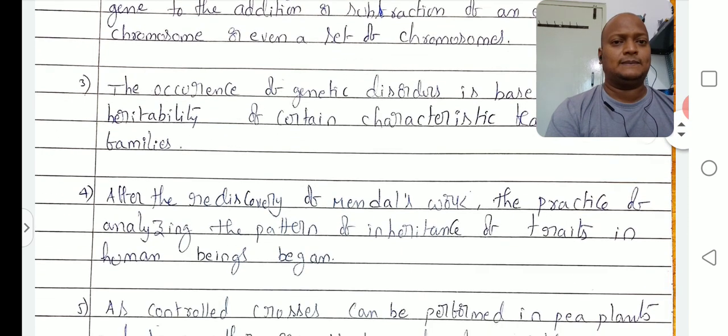And next, fourth point: after the rediscovery of Mendel's work, the practice of analyzing the pattern of inheritance of traits in human beings began. Mendel proposed different types of postulates. The rediscovery of Mendel's work was done by different scientists. The practice of analyzing the pattern of inheritance of traits in human beings began. So how the pattern of inheritance takes place, Mendel's studies are helpful, right?